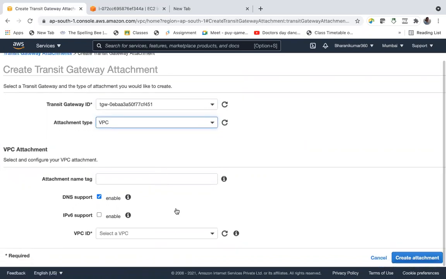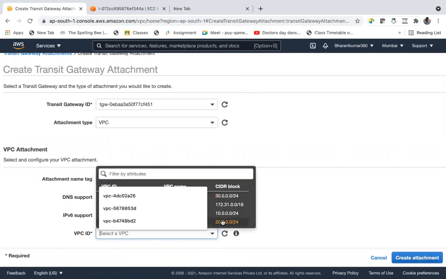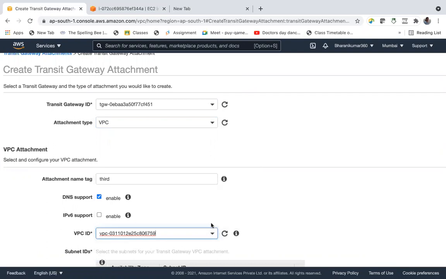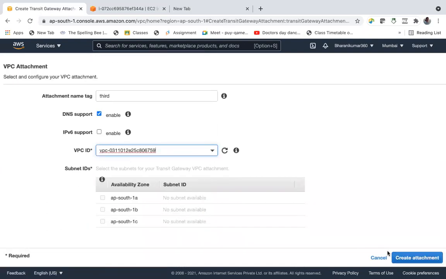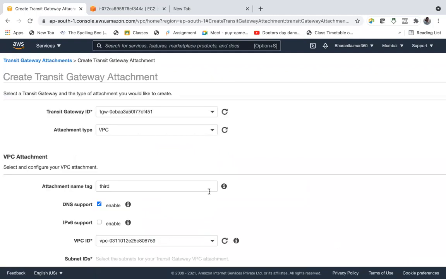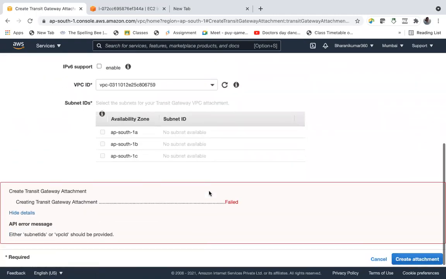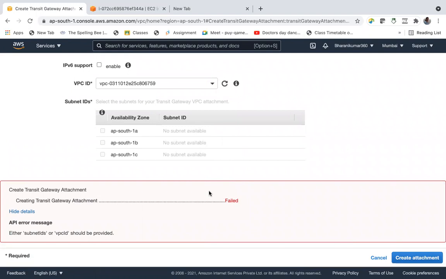VPC, third attachment with VPC C, and create attachment. Cancel.